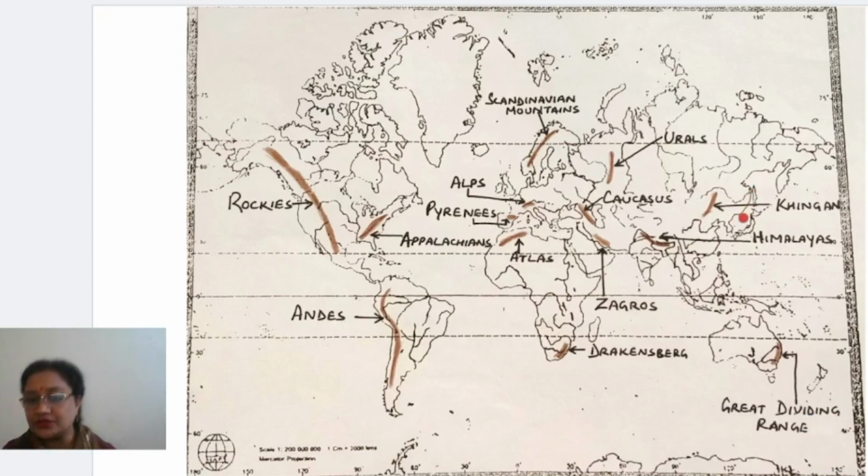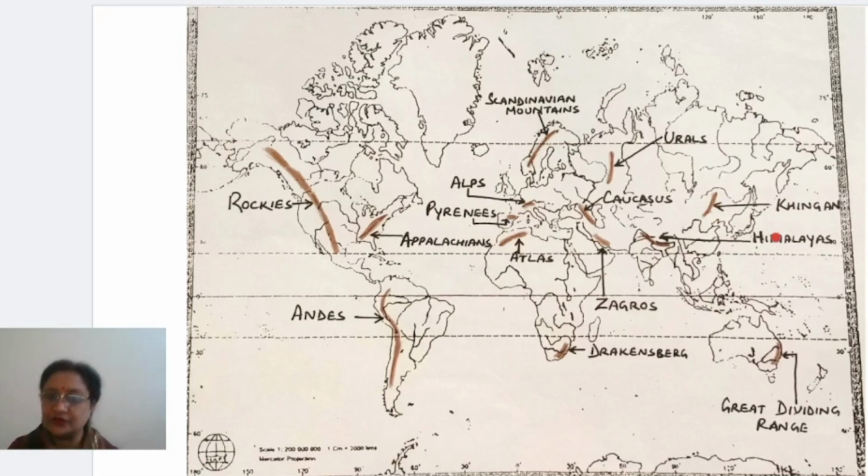It is very close to this corner where the Huanghe river is turning, and it goes very close to this curve of Amur river, right? So this is Khingan mountain.